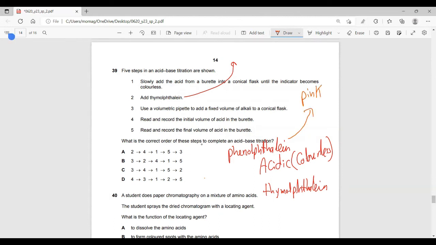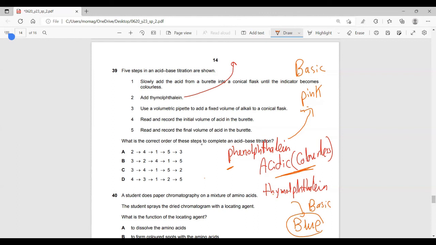How can we memorize it? P, phenolphthalein, pink, basic. Remember, please: phenolphthalein, pink, basic. The phthalein family are colorless in acid. What about this one, thymolphthalein? Blue, and basic. So B, a good method of memorization.